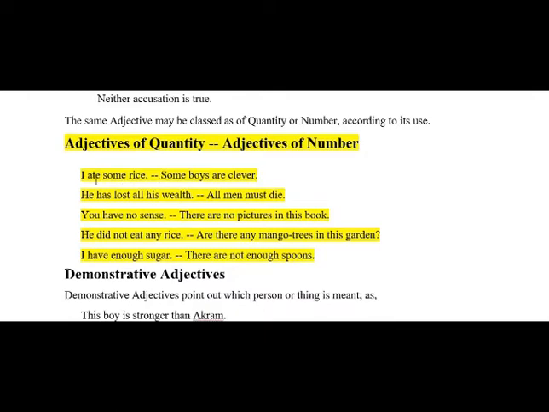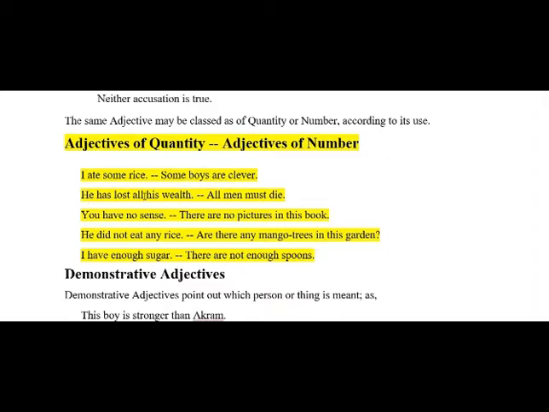You can see here that some has been used with a noun that is uncountable, and in the second sentence, some has been used with the noun that is countable. So if the similar word some is used with uncountable noun, that is called the adjective of quantity, and if this same word is used with countable nouns, it is called adjective of number.